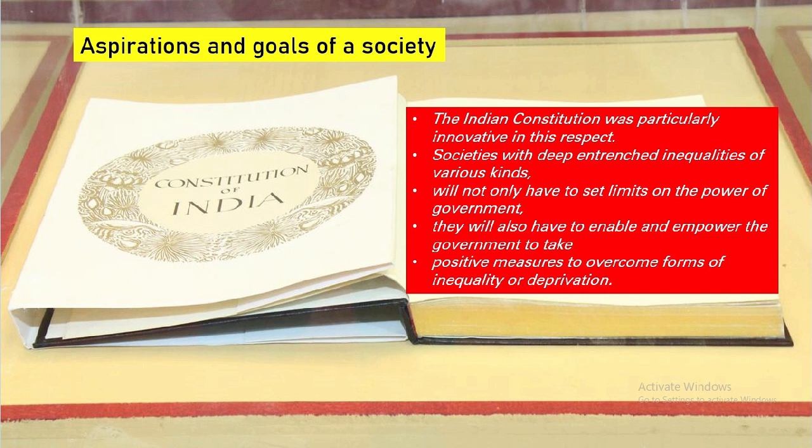So, societies with deep entrenched inequalities of various kinds will not only have to set limits on the powers of the government, but they also have to enable and empower the government to take positive measures to overcome the forms of inequality and deprivation. So, the Indian Constitution was particularly very innovative in this respect of bringing out the aspirations and the goals of a society.